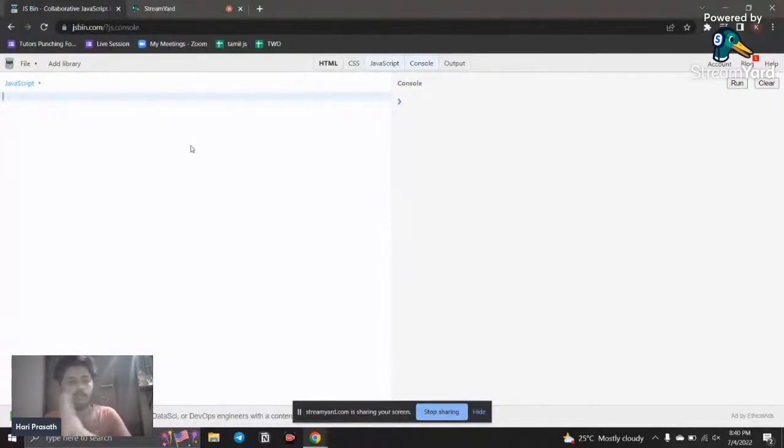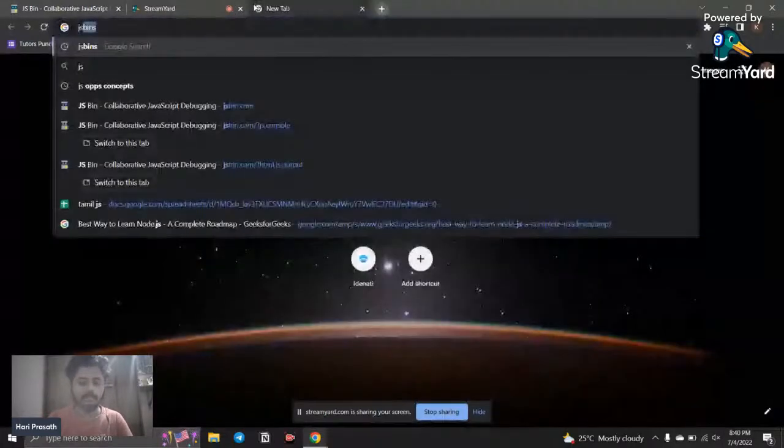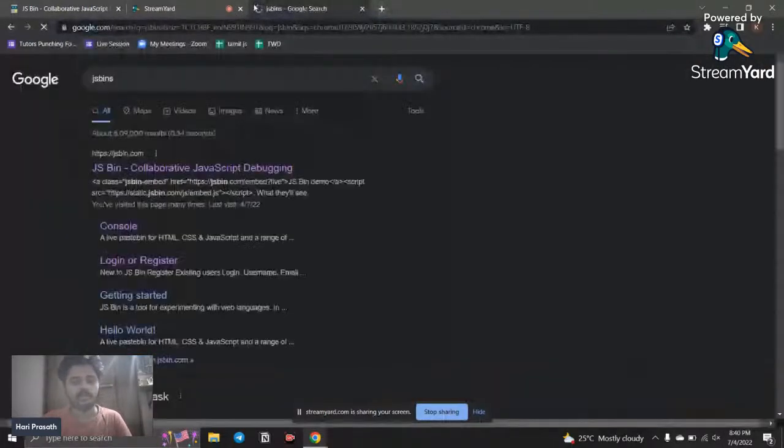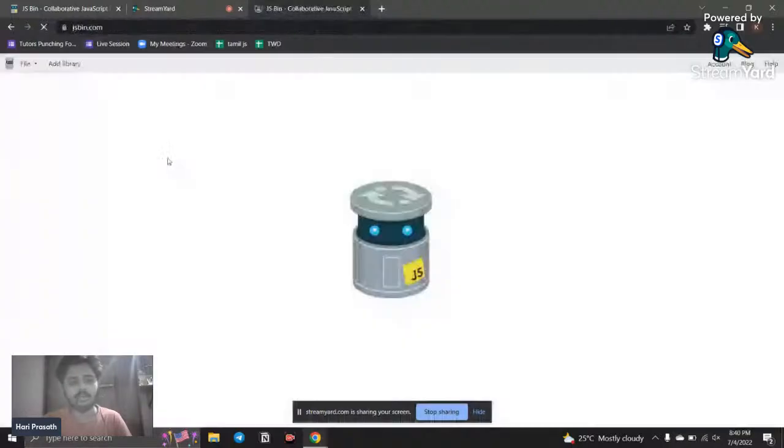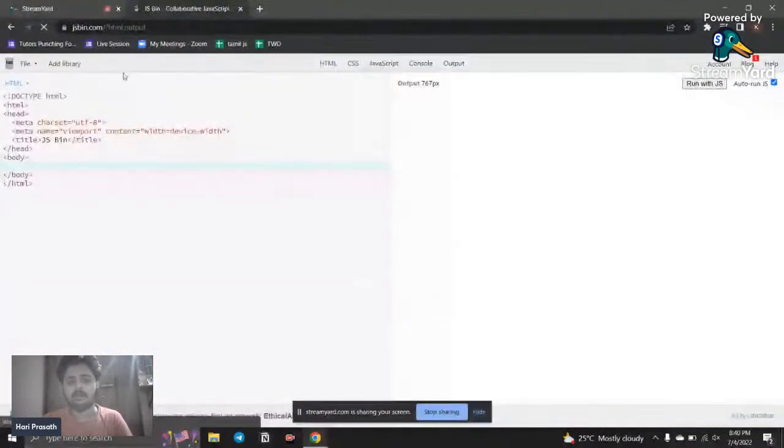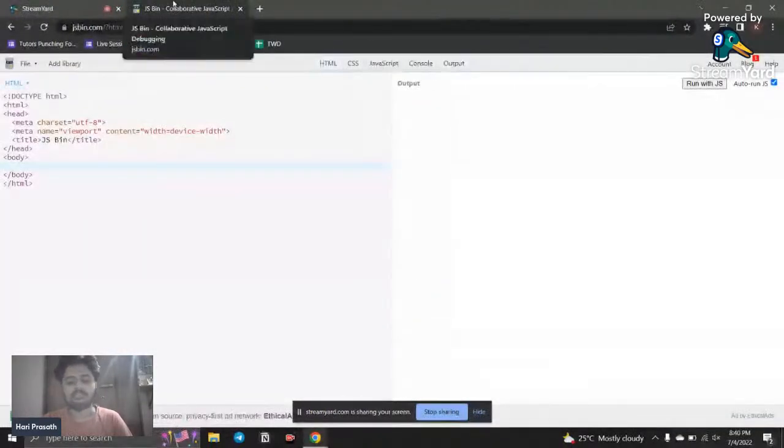Okay, so JavaScript. Now I am just going to use JS Bin. You can just Google it, JS Bin. What is meant by this? This is just like an online code editor. You can consider this an online code editor, but its main purpose is used for JavaScript debugging. We can use it for JavaScript debugging.